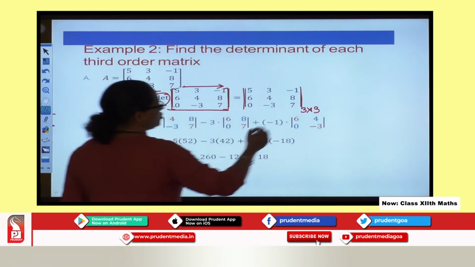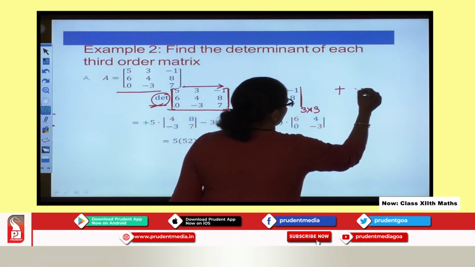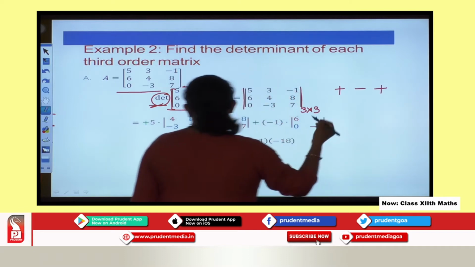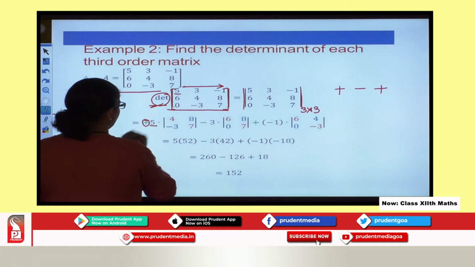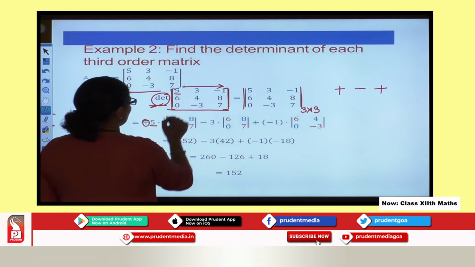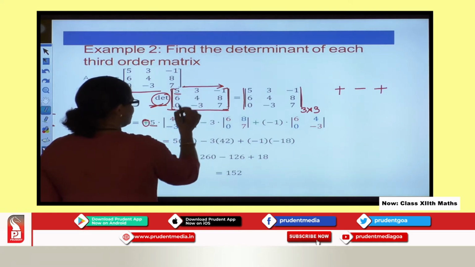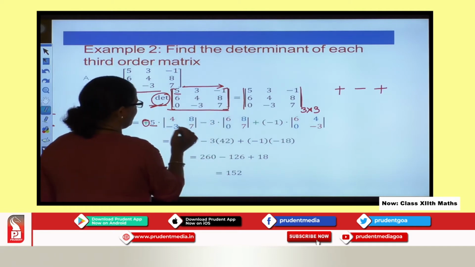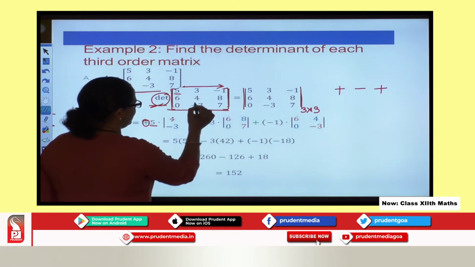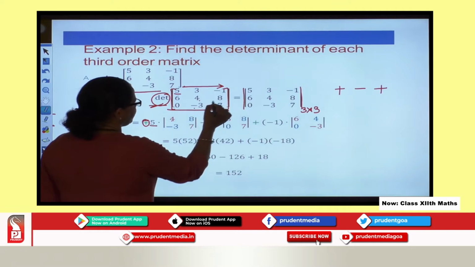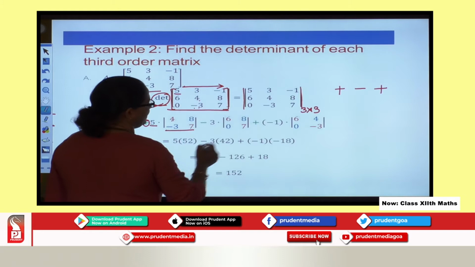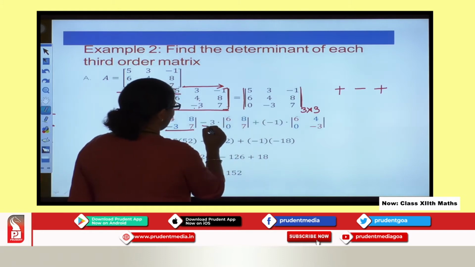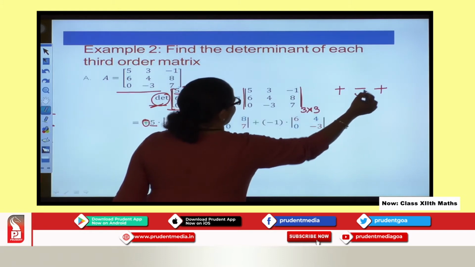So as I told you all, what signs I must take? Plus, minus, plus. So I take here 5. I took 5 with the plus sign. Okay. Now what I am supposed to do? I need to delete first row, first column, and whatever values I get, I write over here. You can see 4, 8, minus 3, 7. Now I go to the next element. What sign I have? Minus sign.